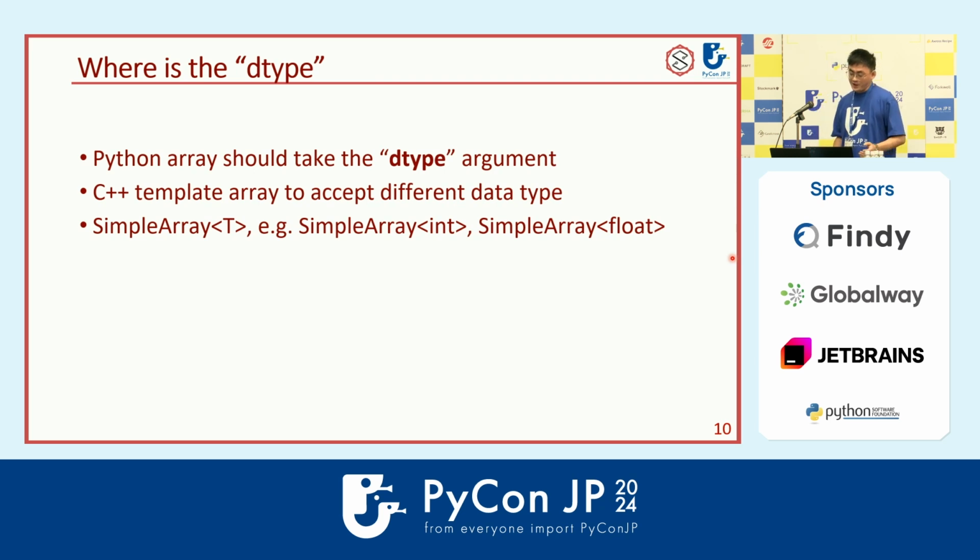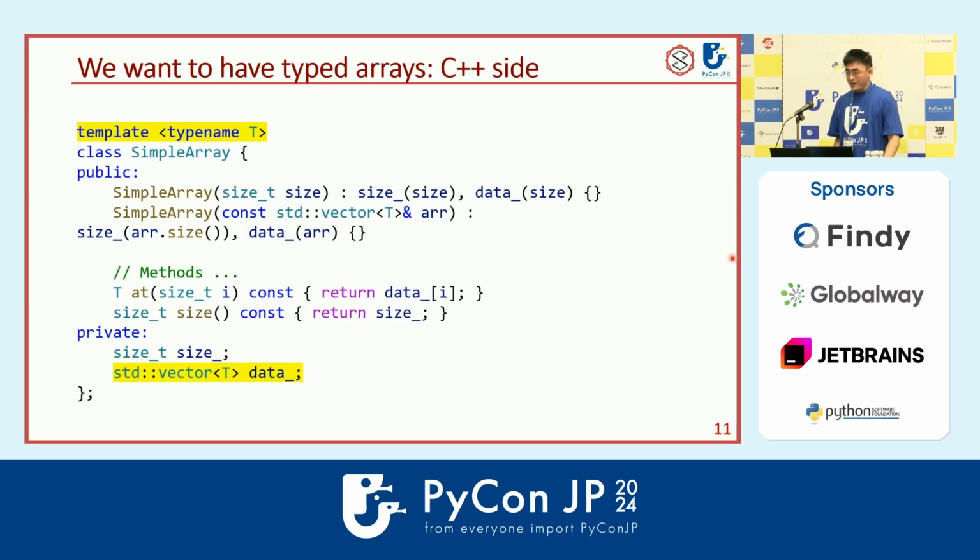For example, if we have a template array called simple array with the type T, you will have simple array int, simple array float, or any other type. And this is the example of the template array. It's pretty much the same as the previous definition, but you can see at the beginning we have the template definition. And at the bottom we changed the row buffer to std vector with the T type. So the type here could be int, float, or unsigned integer.